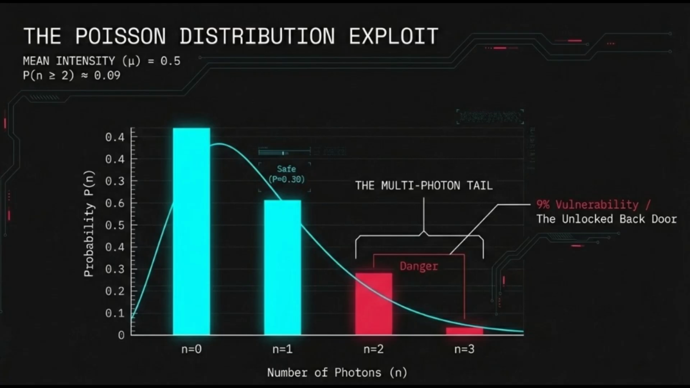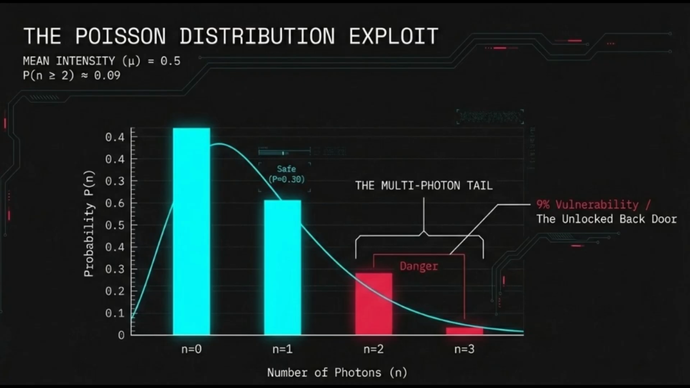A good portion contains exactly one photon, which is our safe zone for secure transmission. However, look at the red section of the graph, the multi-photon tail. Even at this low intensity, mathematics dictates that approximately 9% of the pulses will contain 2 or more photons. In the cybersecurity world, we call this the unlocked backdoor. To a quantum eavesdropper, this 9% isn't just noise, it's an opportunity.